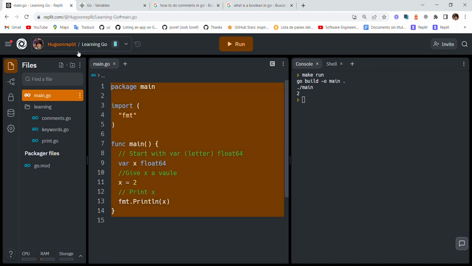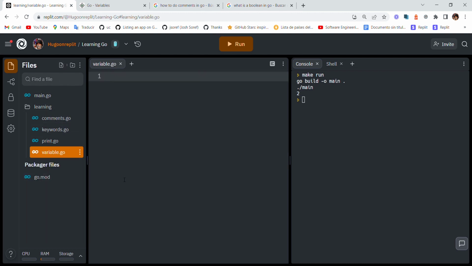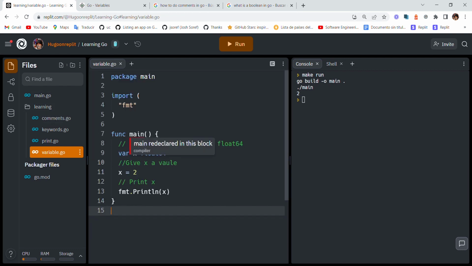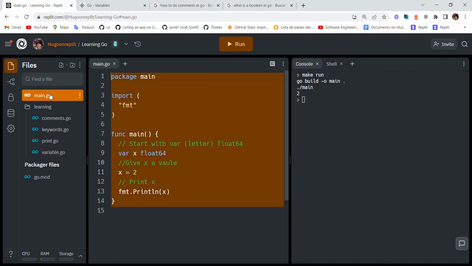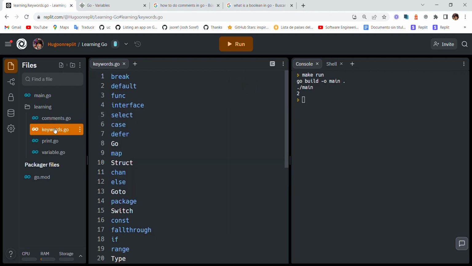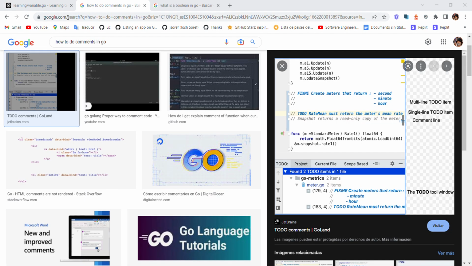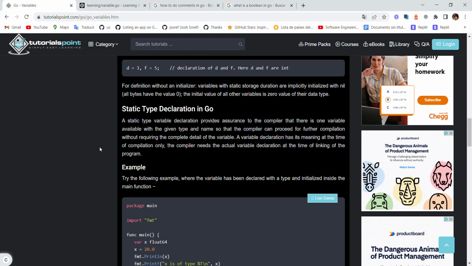Alright, so this will be variables, variable.go. I always name this in singular, keyword variable. Easy as that. Variables are not very difficult really.